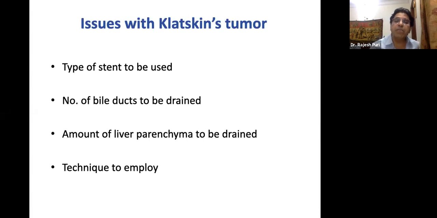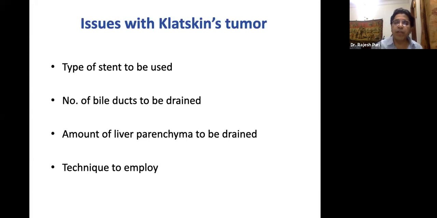If you do ERCP in a type 4 porta block, you unnecessarily introduce cholangitis, and you further decrease the quality of life and the duration of life of these patients. So it is mandatory, whenever you are dealing with a Klatskin tumor, that is a hilar block, you do an MRCP, you do a very good ultrasound, look for the type of block, and then take the call.